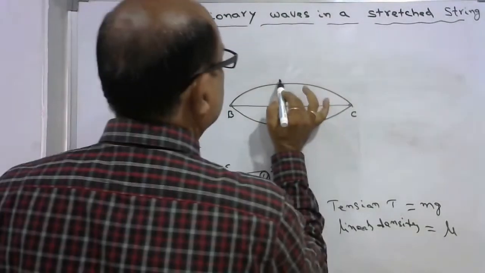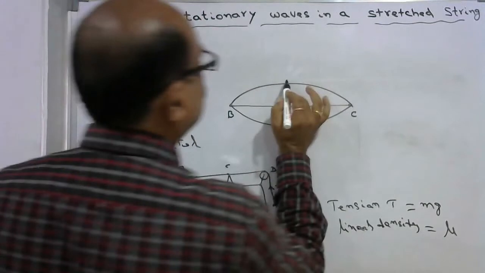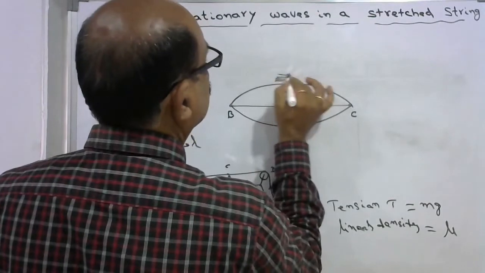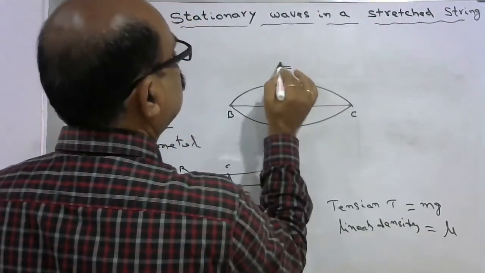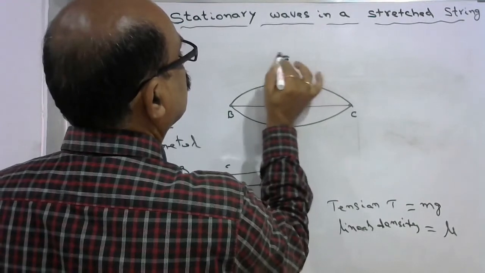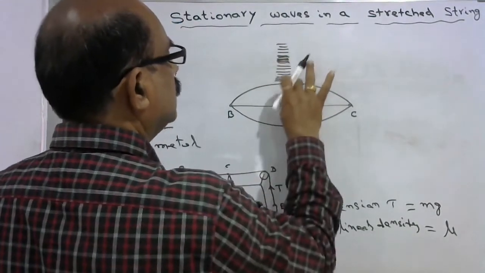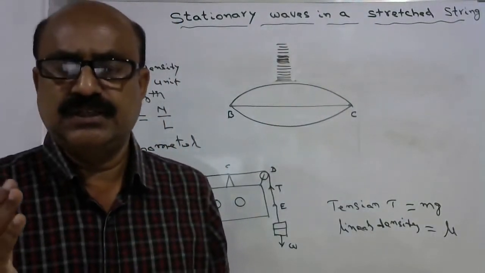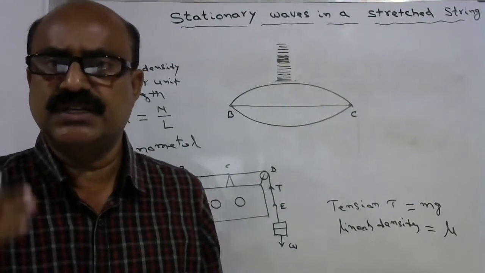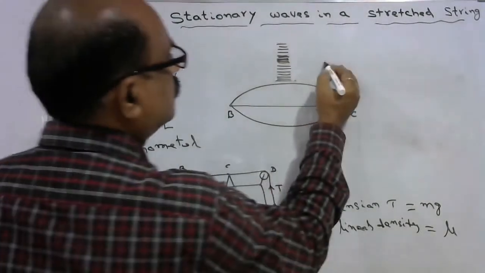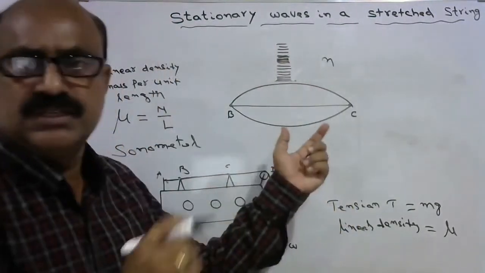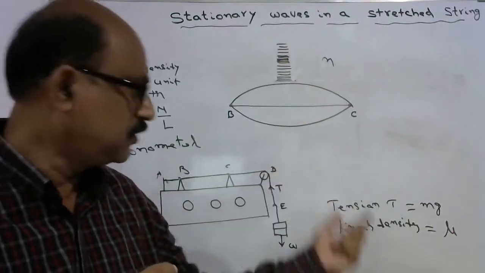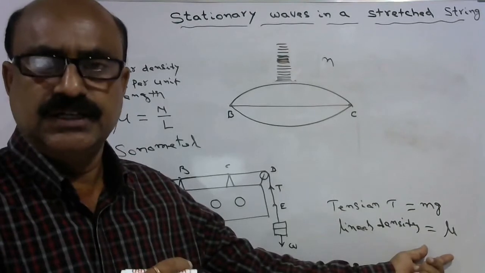Due to the vibrations, when it is moving up, it creates a compression. When it is moving down, it creates a rarefaction. And again it is moving up, it creates compression. This is how it produces sound wave and reaches our ear with certain frequency, and we listen to a sound of note with certain frequency. This frequency is called the fundamental frequency of this stretched string with the property tension and linear density.